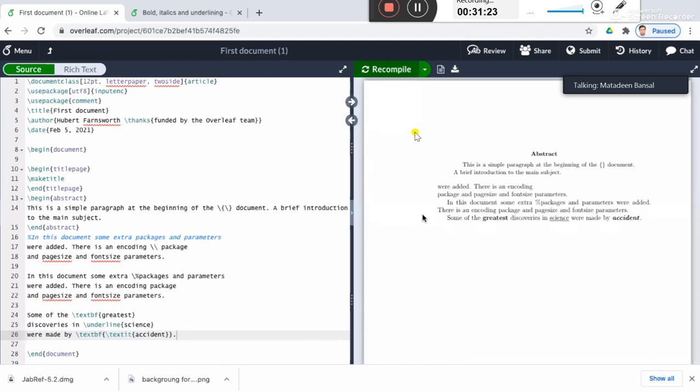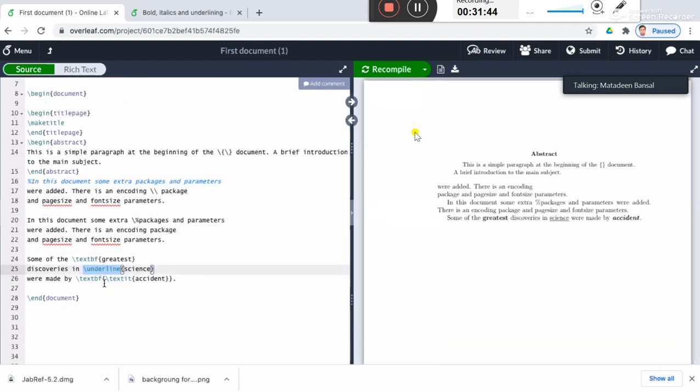See the last para. There is an encoding package and page size and font size parameters. Some of the greatest discoveries in science. The first is text boldface. The second is underlined, so backslash underline we have used. And then we have used both boldface as well as text it. Inside these boldface brackets, we have used this command, which is text it, so it will do both bold as well as italic the text.